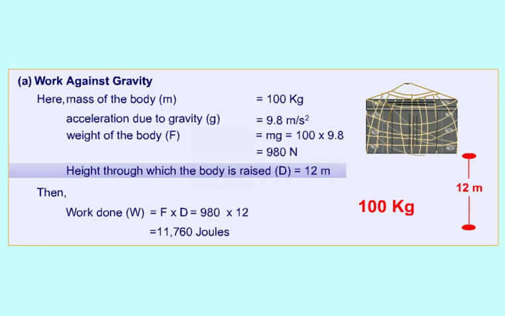Now let us calculate the work done. So we use the equation, work done is equal to force into distance, which is equal to 980 into 12. That gives us 11,760 joules. Therefore, the work done on the body against gravity is 11,760 joules.